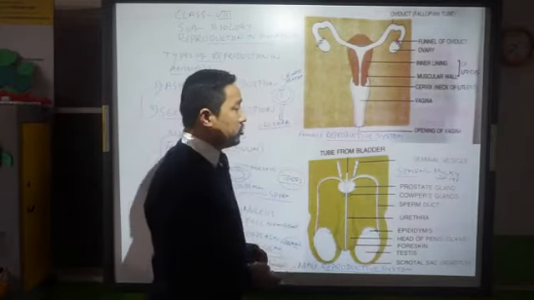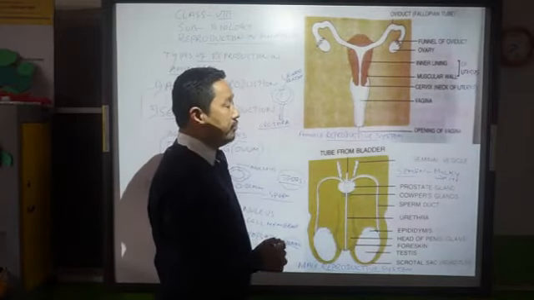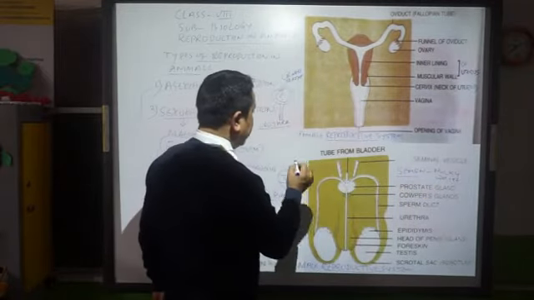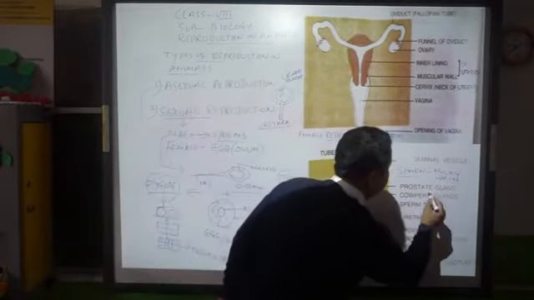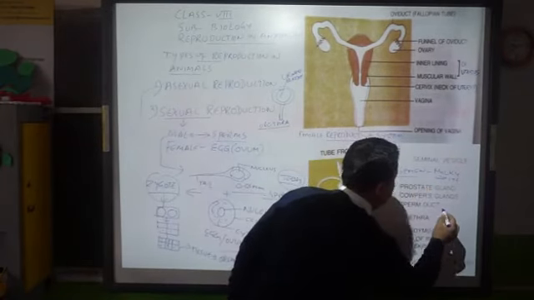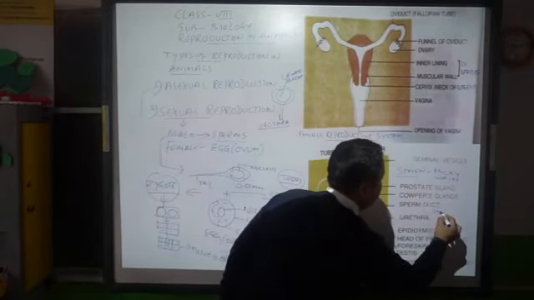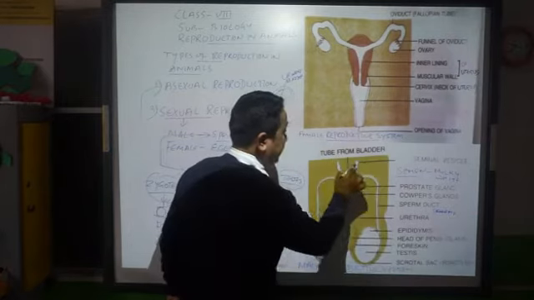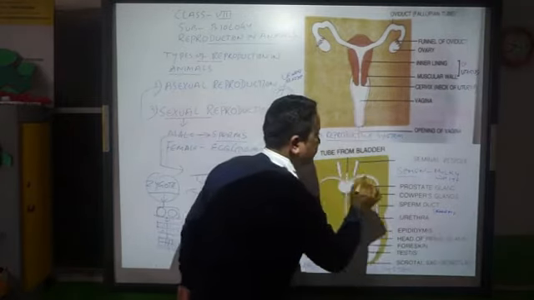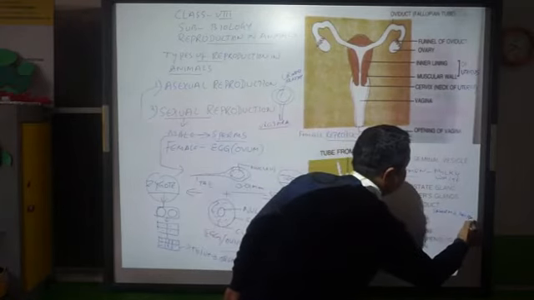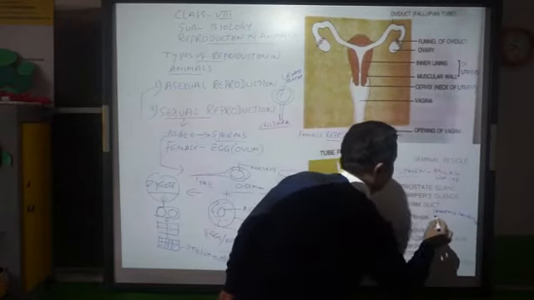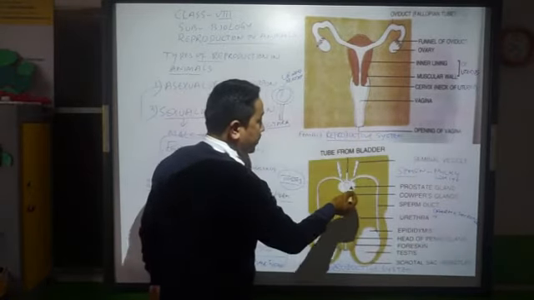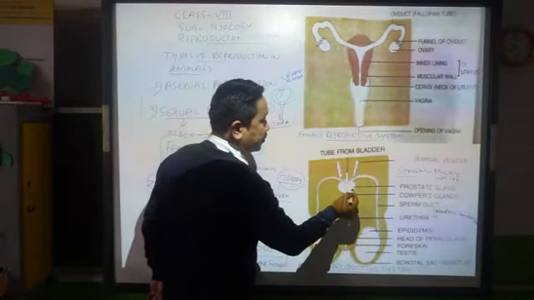Then there will be the mixture of sperm, plus the secretion from your seminal vesicle, plus the alkaline produced by this prostate gland.